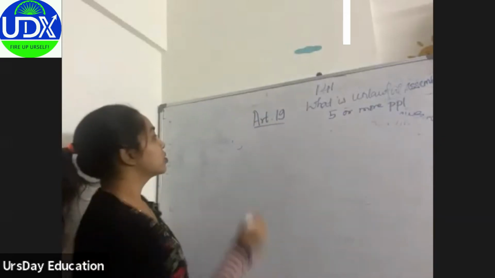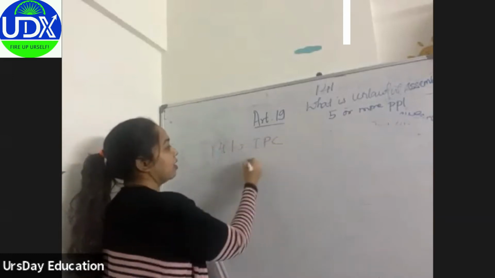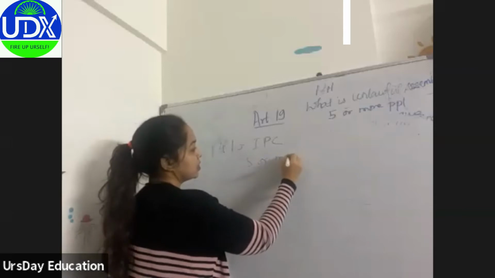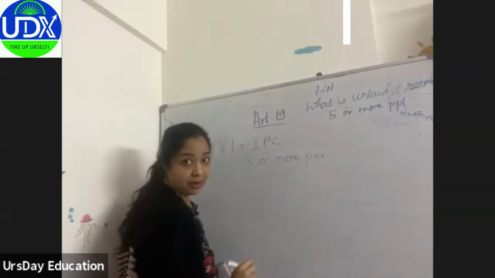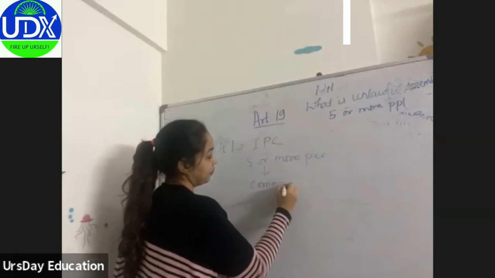So under 141 of IPC, if 5 or more persons form an assembly, and if their common object